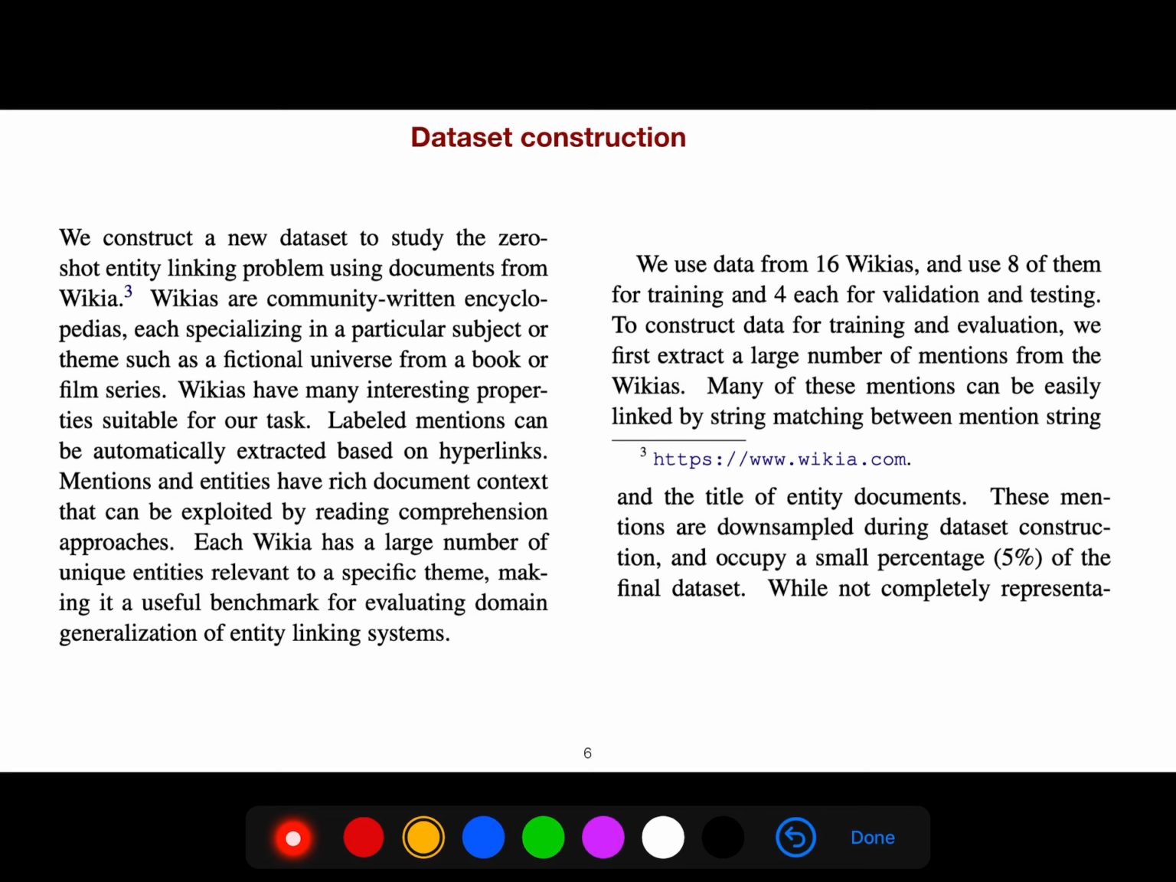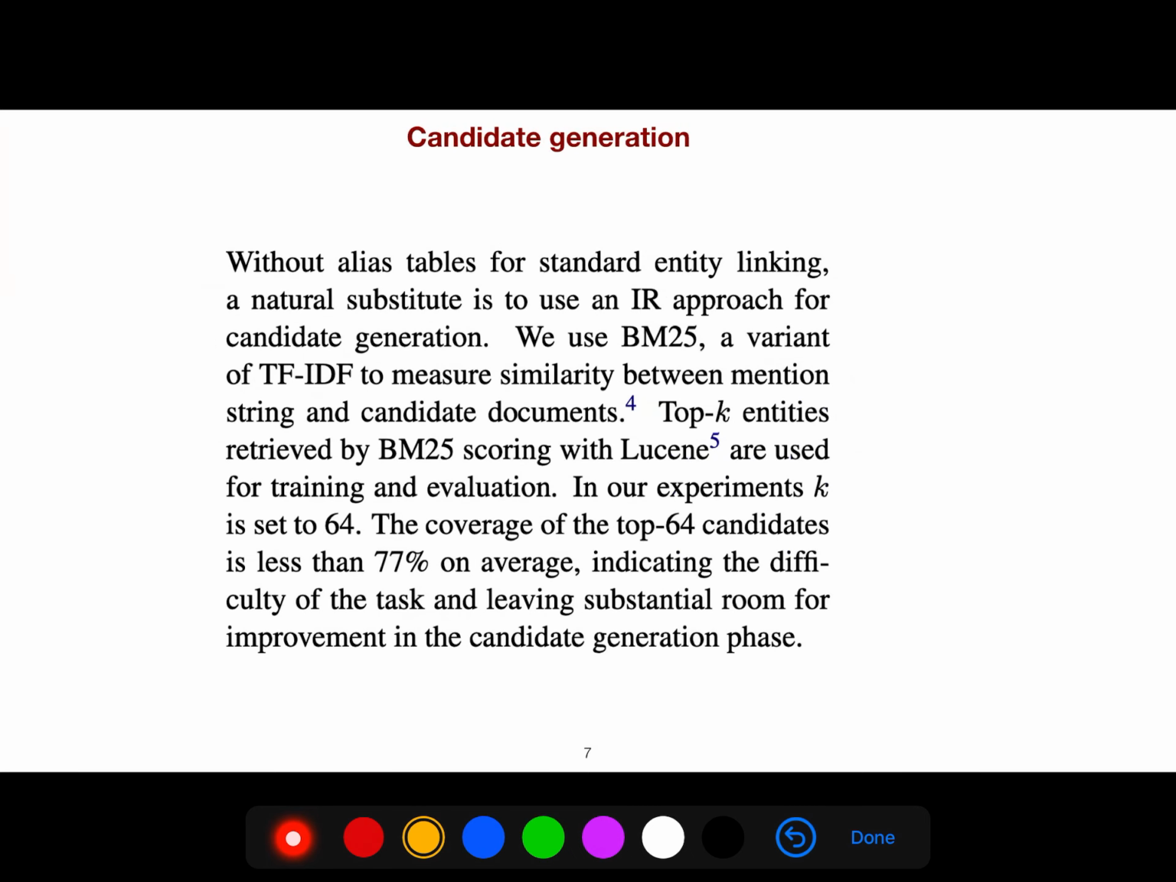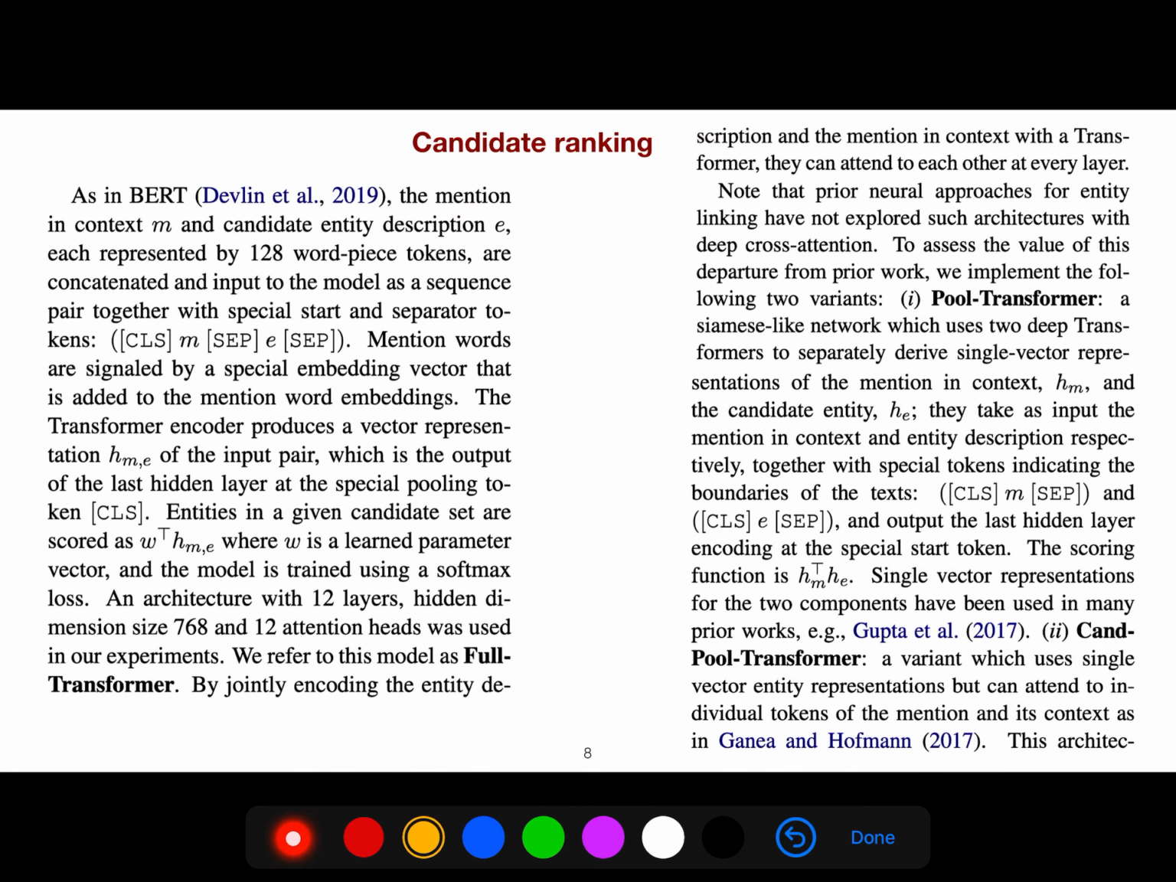For dataset construction, they construct a new dataset to study zero-shot entity linking using documents from Wikia. It is a community-written encyclopedia, each specializing in a particular subject or theme, such as a fictional universe from a book or film series. And we need candidate generation, because we need to retrieve the top K entities. For candidate ranking, they use BERT as well.